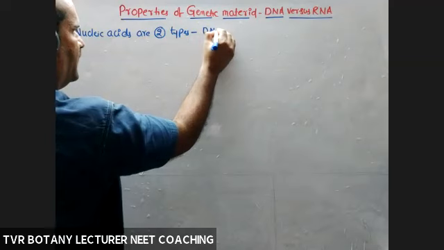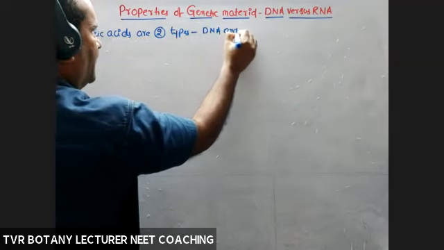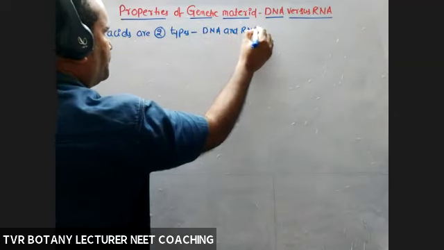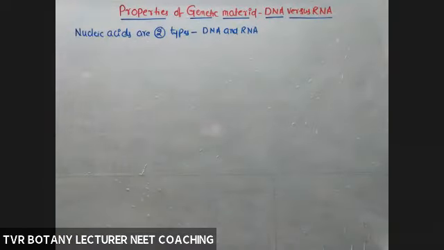DNA and RNA. So, according to this textbook content, in reality, both are able to perform various different functions. Both are able to work as a genetic material. Most of the organisms are with DNA as the genetic material.